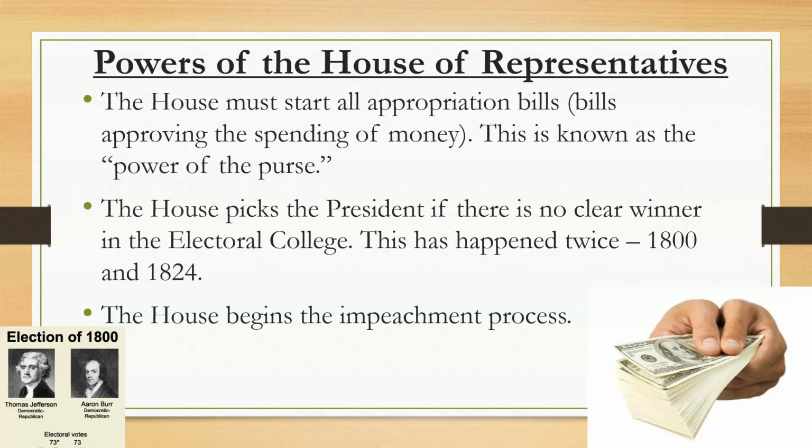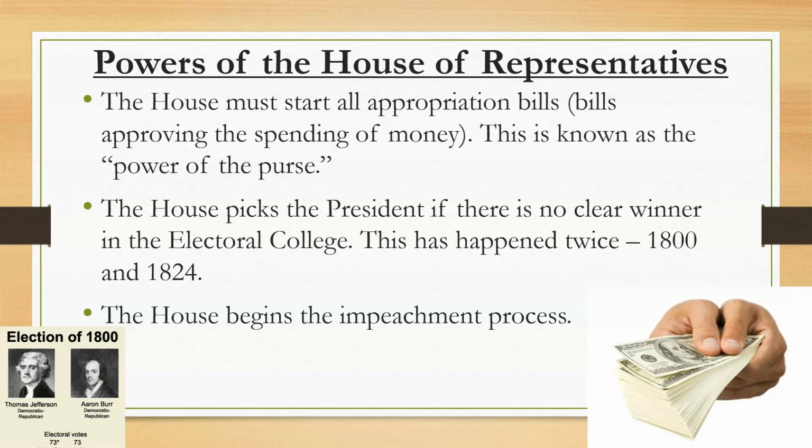Now, the House also is responsible for picking the president if there is no clear winner in the Electoral College. A perfect example is the election of 1800. That was one example. The other one is during Jackson's election, 1824. He won roughly 37% of the Electoral College, which was not over 50%, meaning that it had to go to the House of Representatives for a runoff. Essentially, he lost the election because the House of Representatives picked the winner. Now, there's a whole big story to that, but we'll learn more about that in a different class.